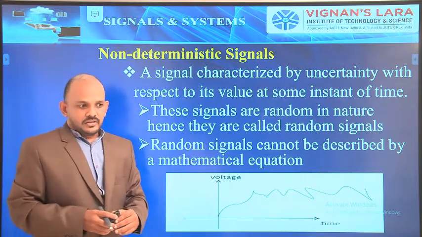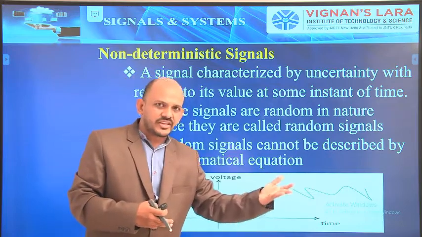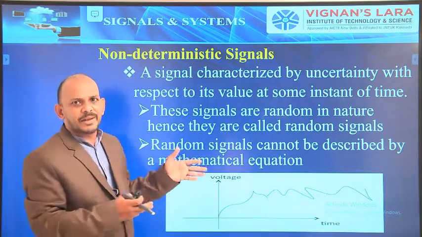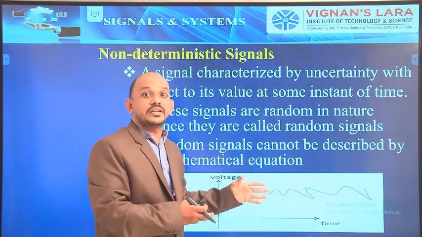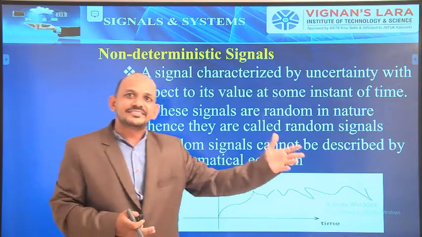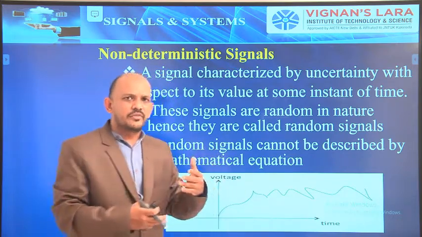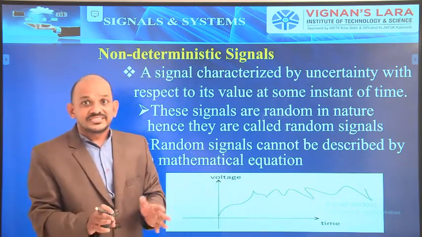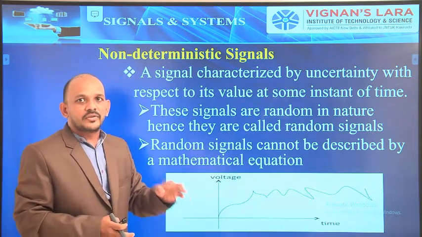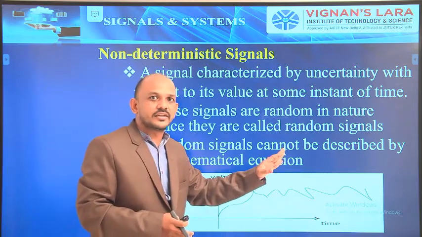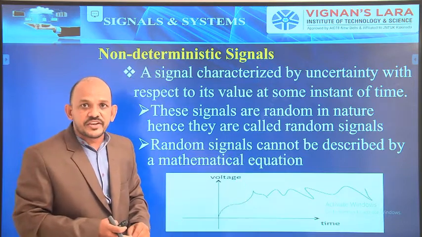Now, we don't know what the next pattern is, or how the signal is behaving. Can we define that signal with a mathematical equation? No, we cannot define that signal with a mathematical equation because we cannot predict the next existence of the signal with respect to time. How it is behaving, how it is moving, we can't predict that. There is no certainty, there is uncertainty. Hence we cannot represent those signals with a mathematical equation.